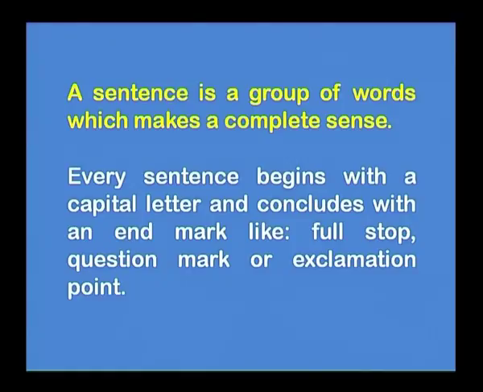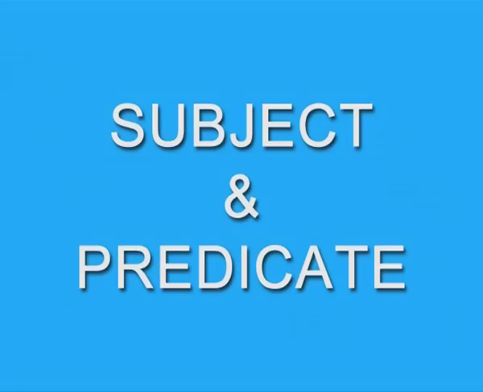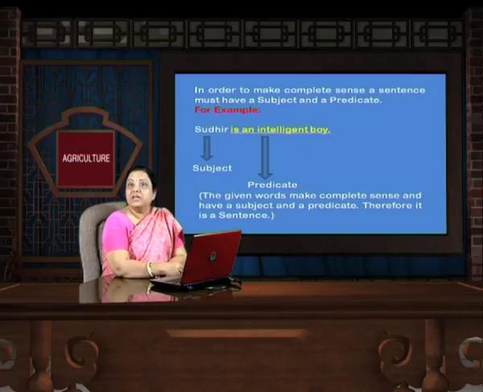Every sentence begins with a capital letter and concludes with an end mark like a full stop, question mark or exclamation point. In order to make a complete sentence or sense in a sentence, we should have a subject and a predicate also.